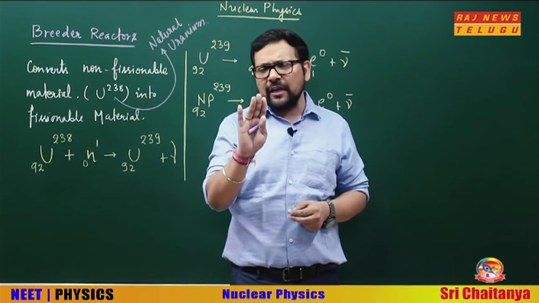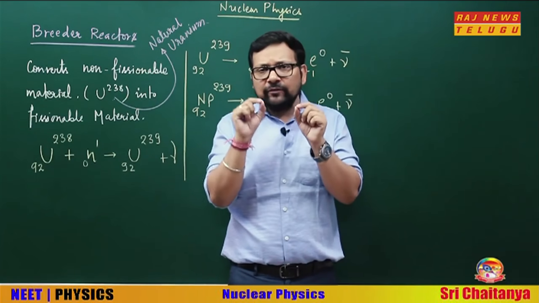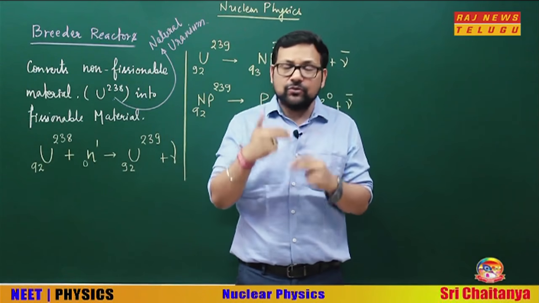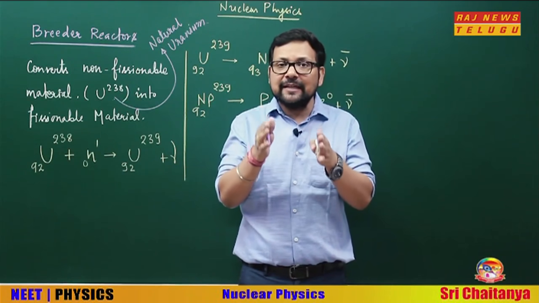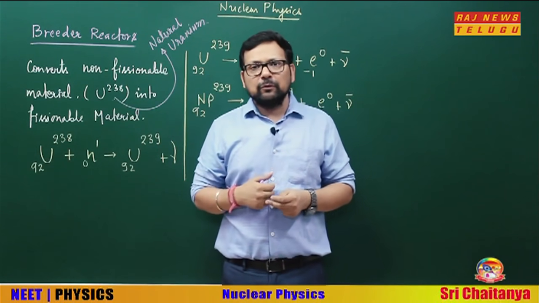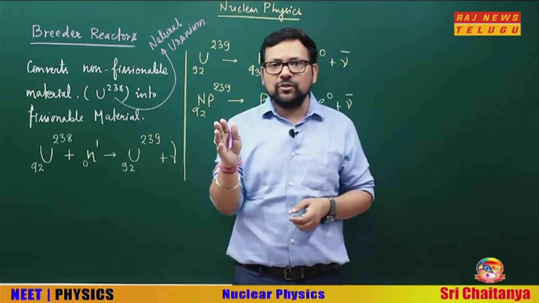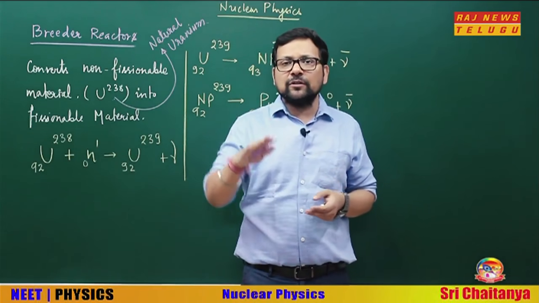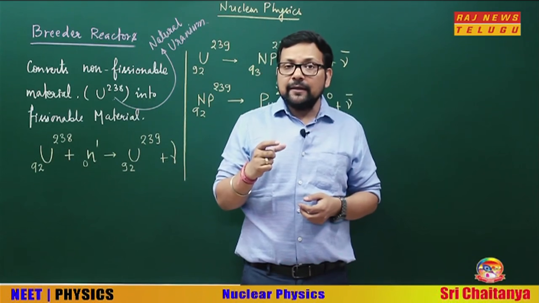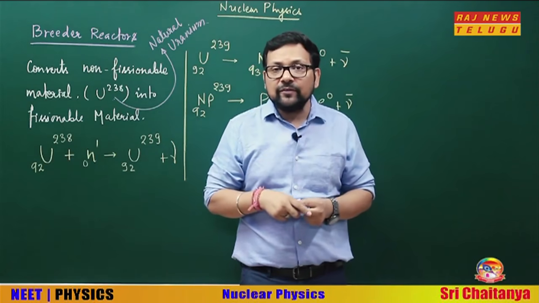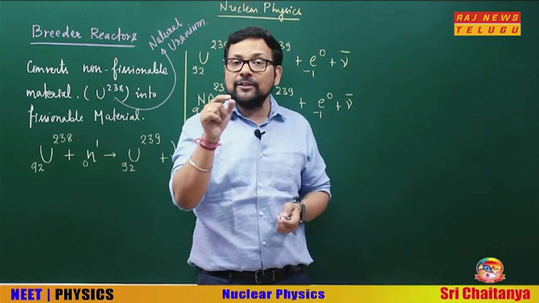Of these 2.5 average product neutrons, 1 neutron is left for sustaining the chain reaction with U-235. The reaction cannot be stopped and will not stop there. So 1 neutron is there for the controlled chain reaction, and the remaining 1.5 is absorbed by the natural uranium.